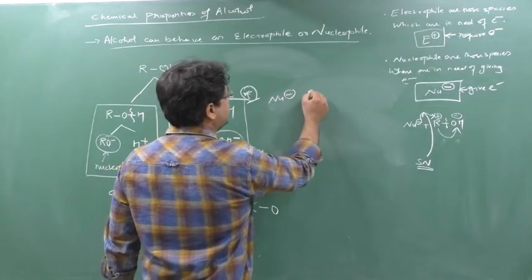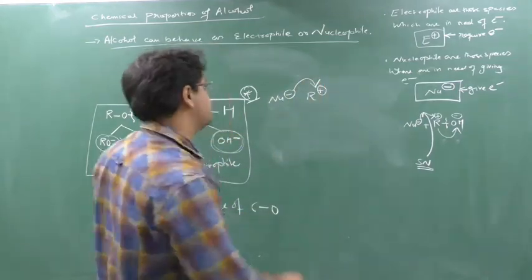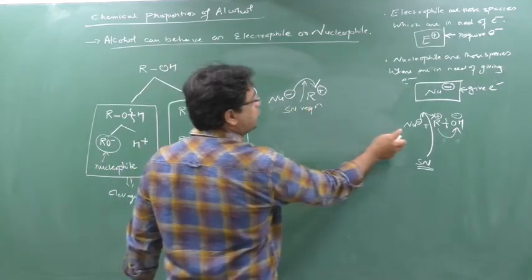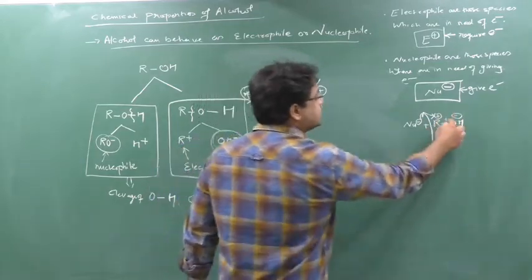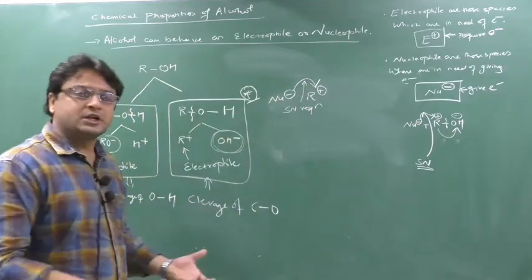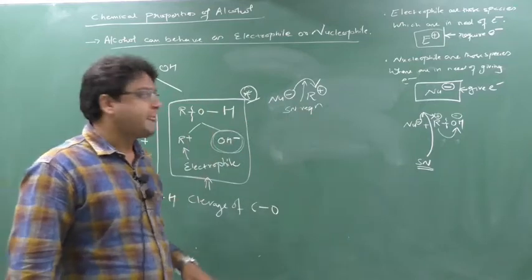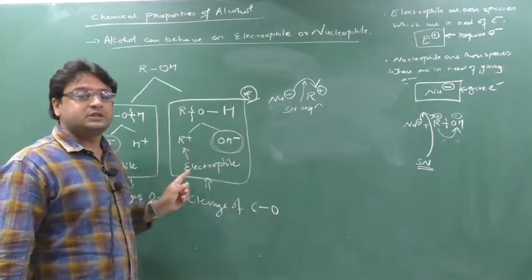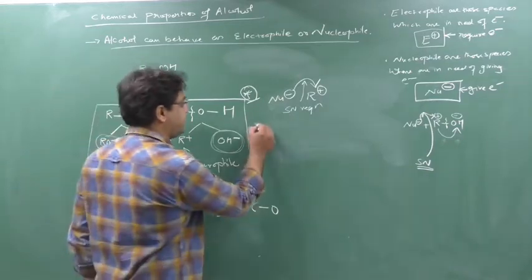So there is an R plus, and this nucleophile will react with this R plus, and this type of a reaction is known as an SN reaction, because here a nucleophile is attached to release a nucleophile, means here this nucleophile is substituted. OH minus nucleophile is substituted with Nu minus. So this is nothing but a substitution nucleophilic reaction, SN reaction. Whenever alcohol behaves as an electrophile, SN reaction will be shown. So first point.